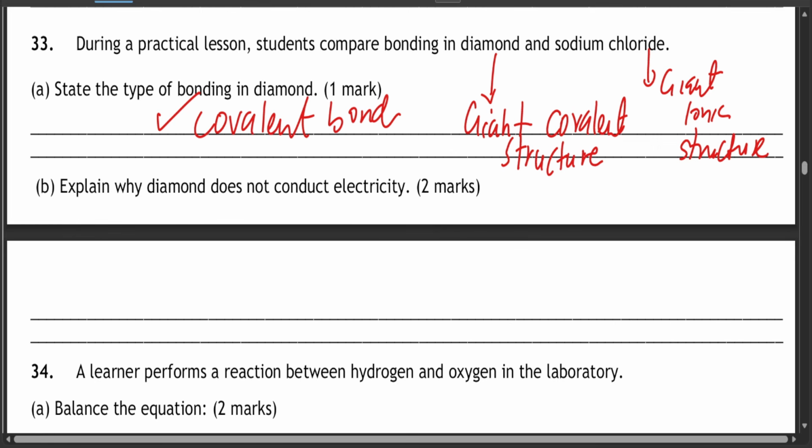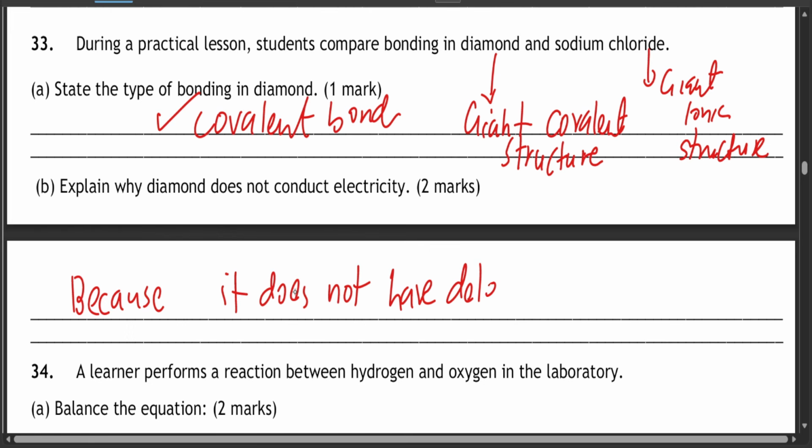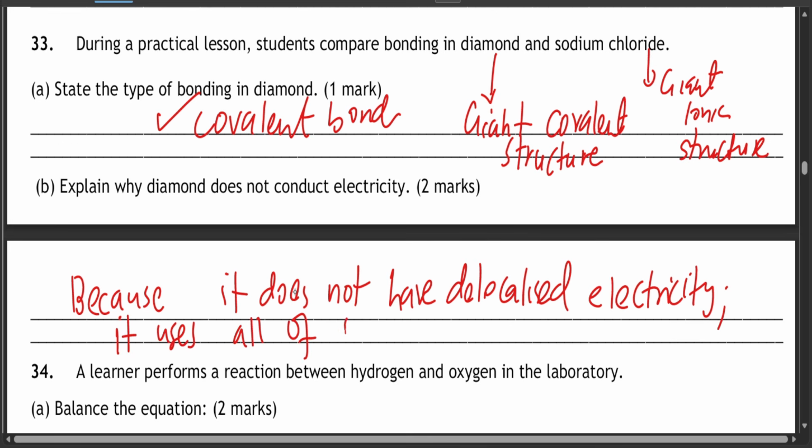Question B, explain why diamond does not conduct electricity. Very simple, because it does not have any delocalized electrons. Otherwise, if it had, it could conduct electricity. This is because it uses all of its electrons in bonding.